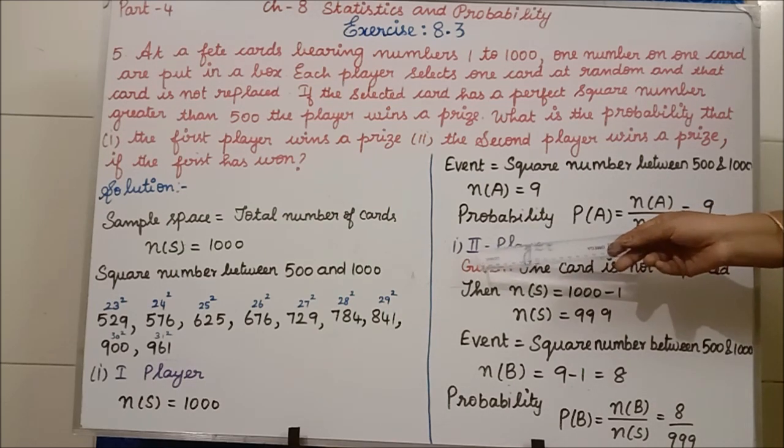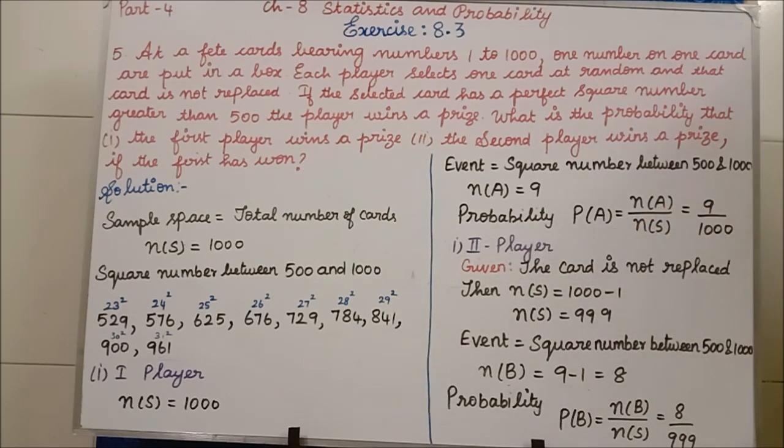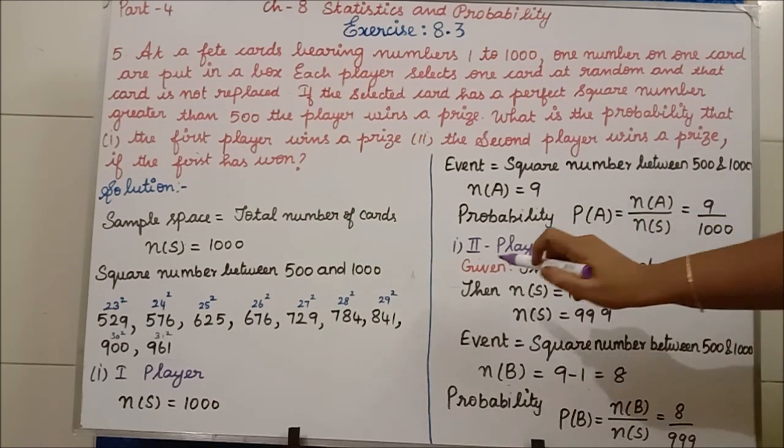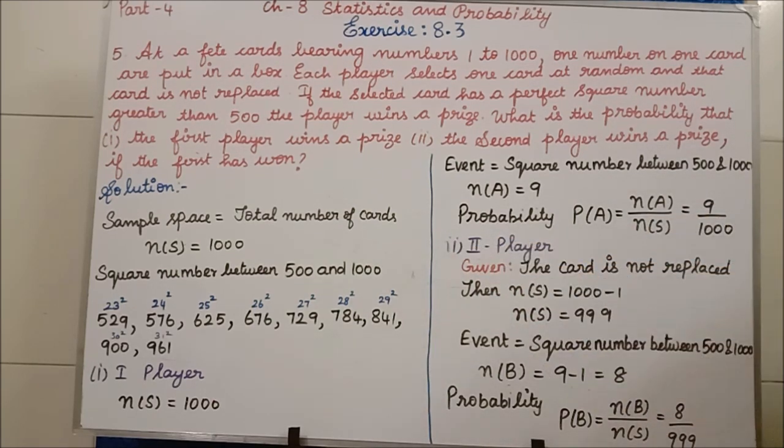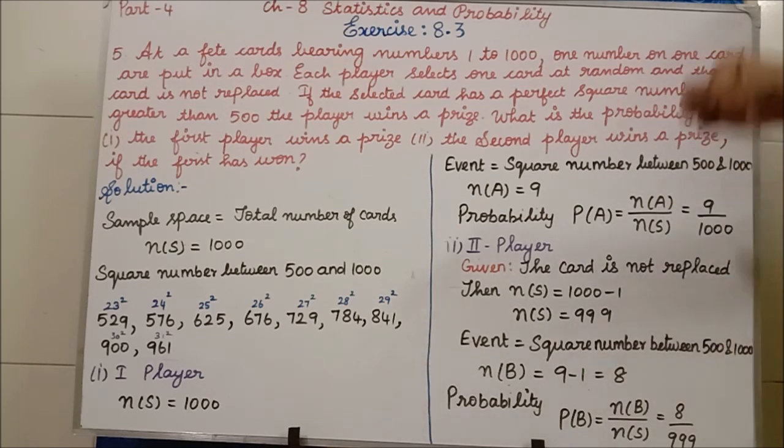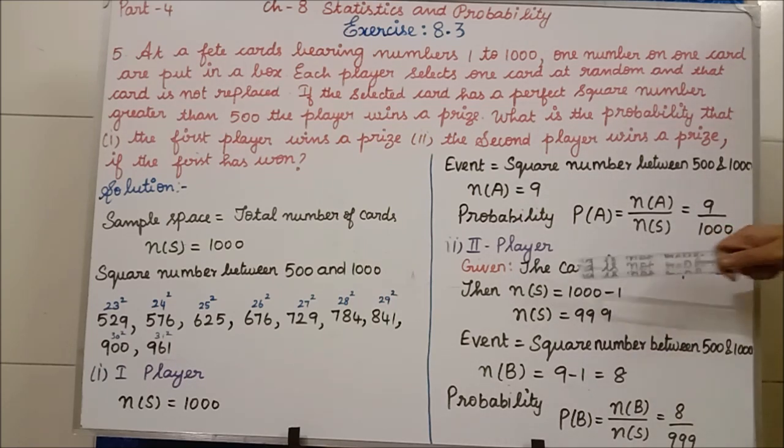Now the second subdivision is what? This is the second subdivision. Now we are going to find it for the second player, given the card is not replaced. Now think, students: the first player has won, he has taken one card, isn't it? That card, will you put it again in the box? No, we should not put that card again in the box. We have to keep that card separately. The card is not replaced, that you have to consider.